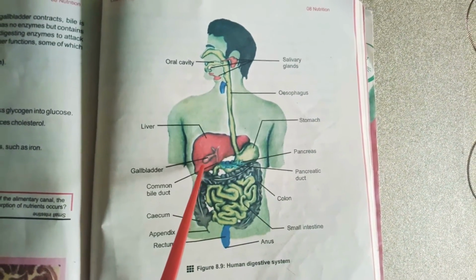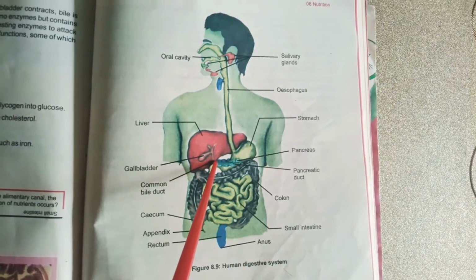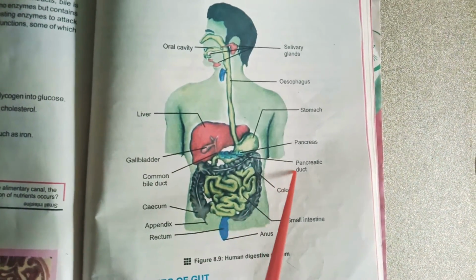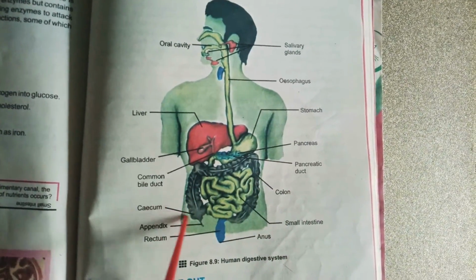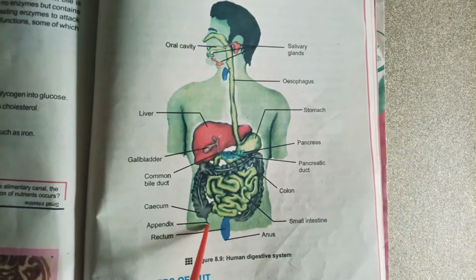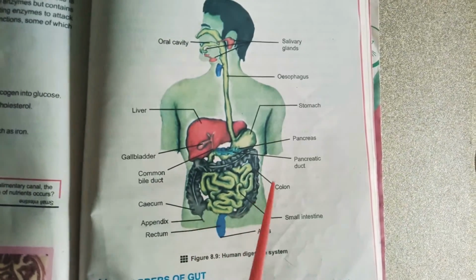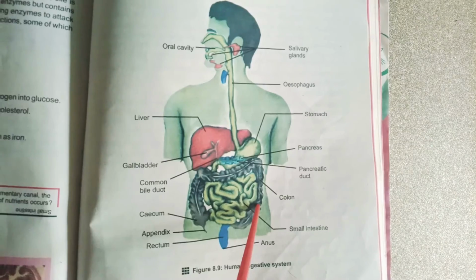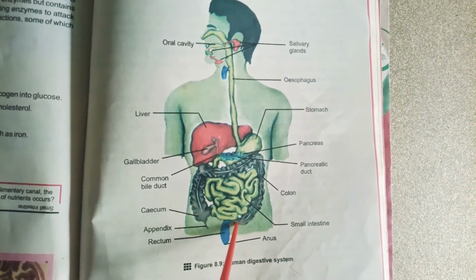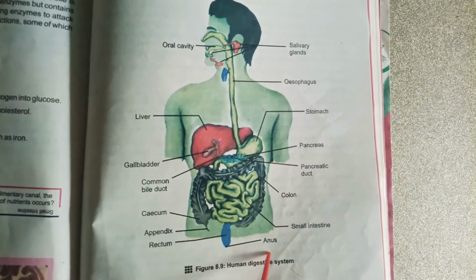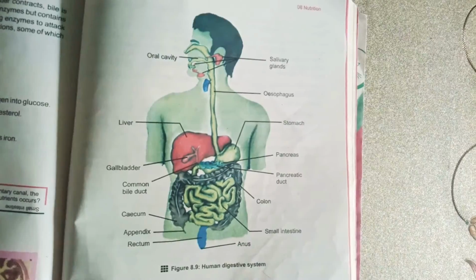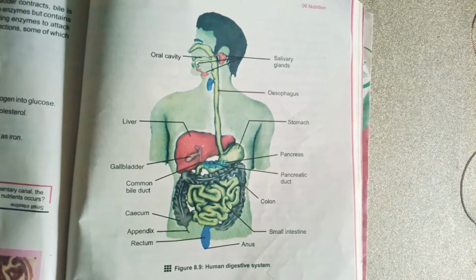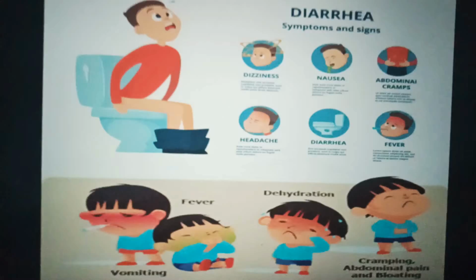Here is gallbladder, common bile duct, pancreas and pancreatic duct, cecum, finger-like appendix, colon, small intestine, this is large intestine, here is rectum and here is anus. So I have discussed briefly the human digestive system.